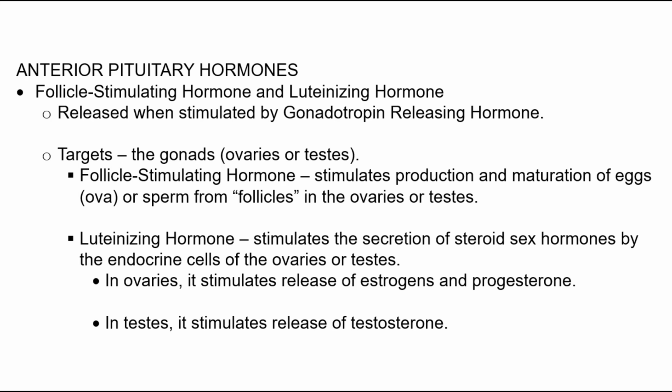Luteinizing hormone stimulates the secretion of steroid sex hormones by the endocrine cells of the ovaries and the testes. For the ovaries, luteinizing hormone stimulates the release of estrogens and progesterone. For the testes, luteinizing hormone stimulates the release of testosterone.